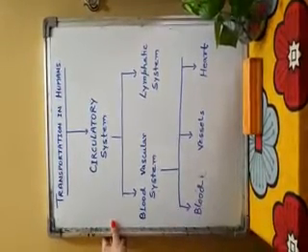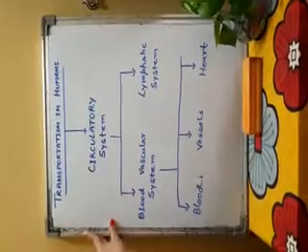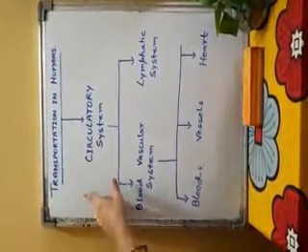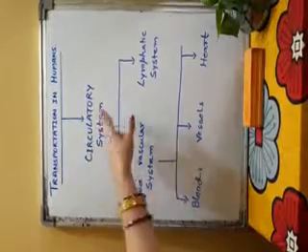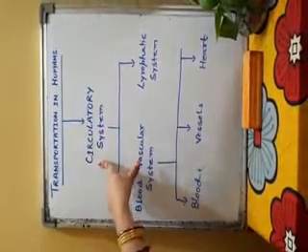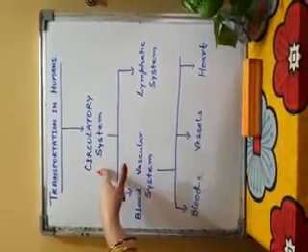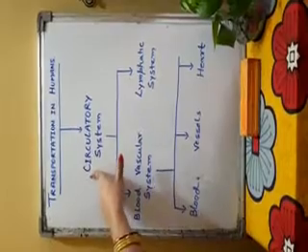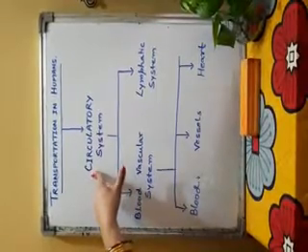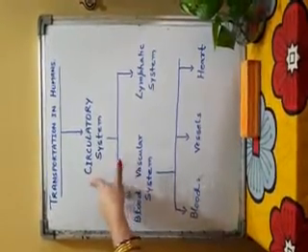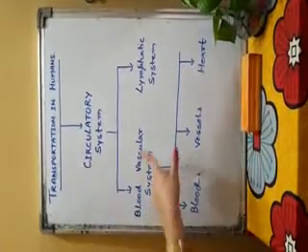Now, there are two fluids which circulate inside the body, and depending upon those fluids, the human circulatory system has been divided in two parts.